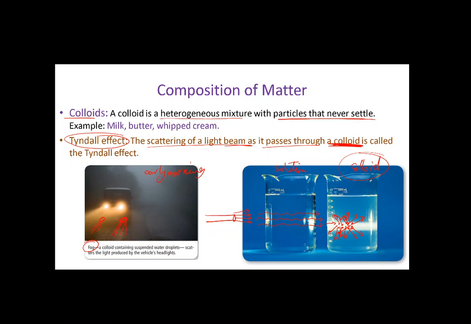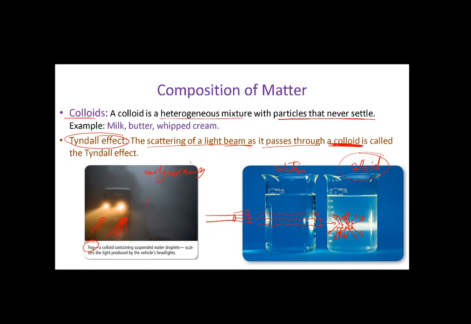The fog lights are some lights toward the ground. It doesn't go toward the fog itself. It tries to go toward the ground. Okay? This will lower the scattering, so you will be able to see the road. Fog is a good example of a colloid. Fog is a colloid. What is the fog?